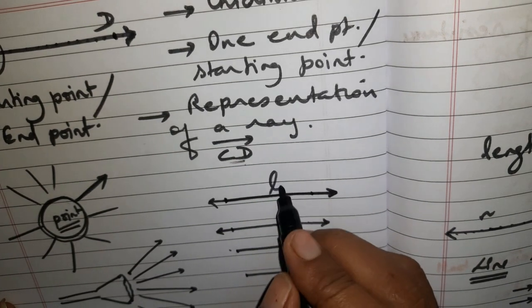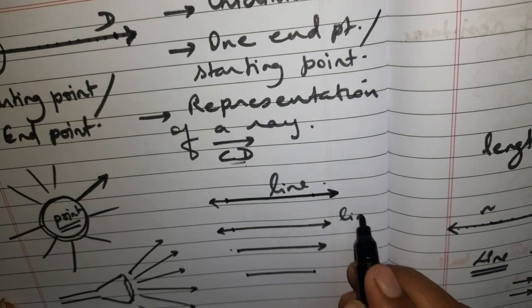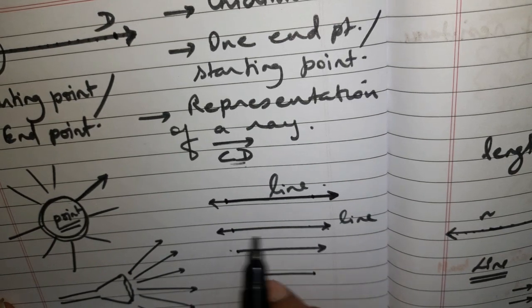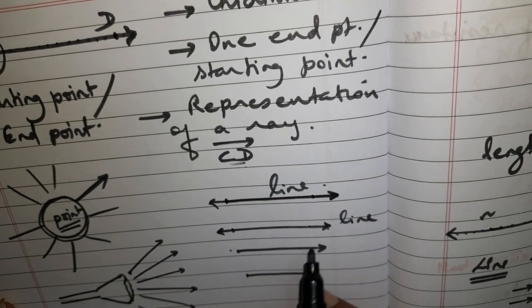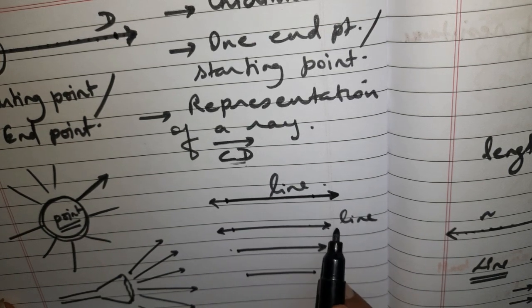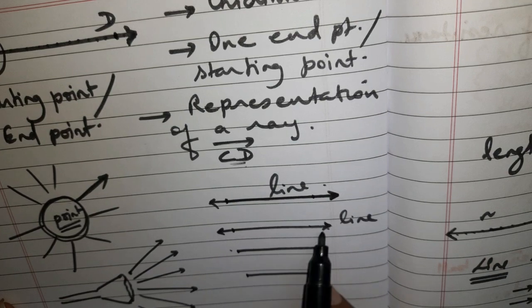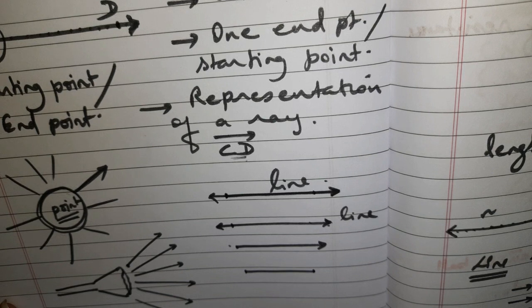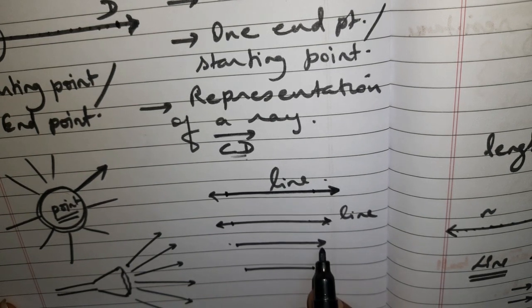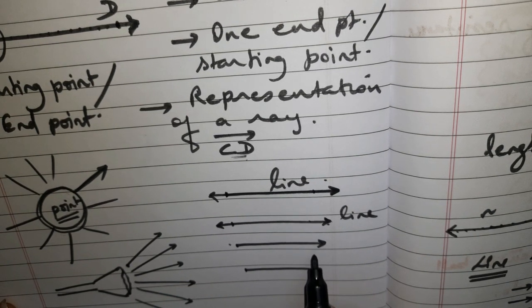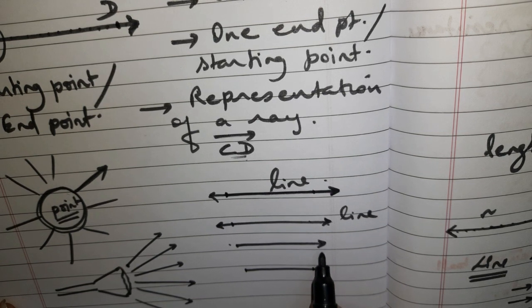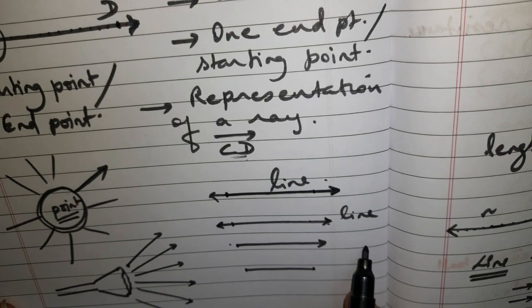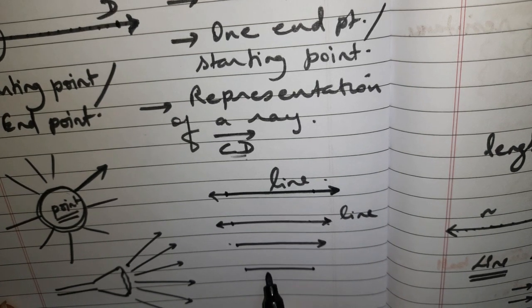Understood? So this is a line, because both-sided arrows are giving you a clear picture that this is a line. Why? Because towards both sides you can find arrows, and it shows that it can be extended towards both directions. In this case you can see very clearly that a one-sided arrow is presented over here. It means that this line can be extended only in one direction. And what about this?